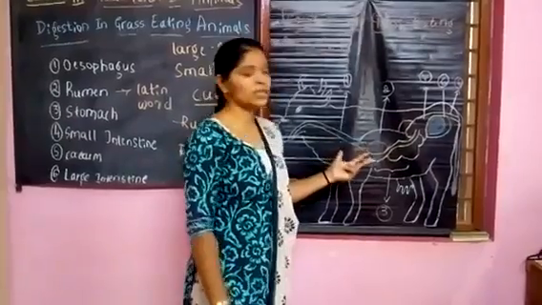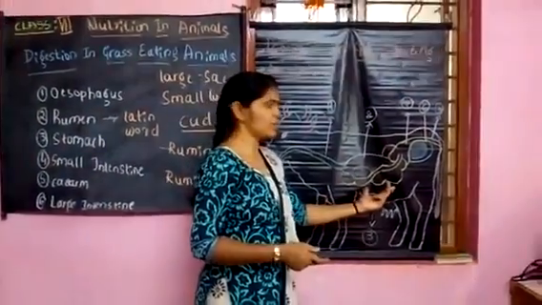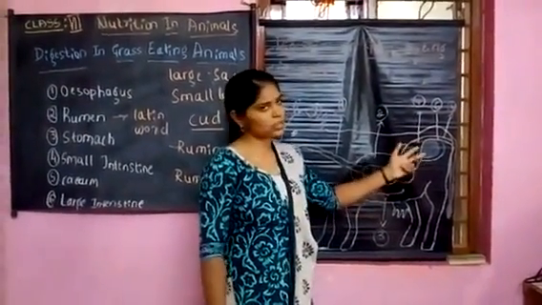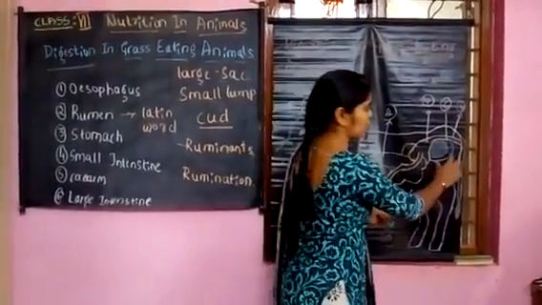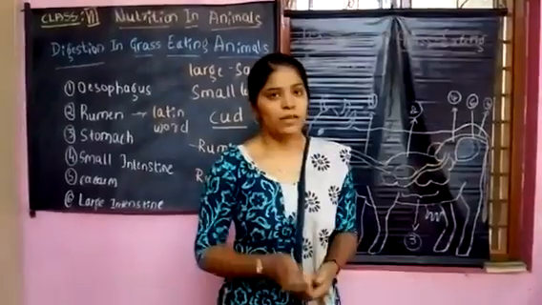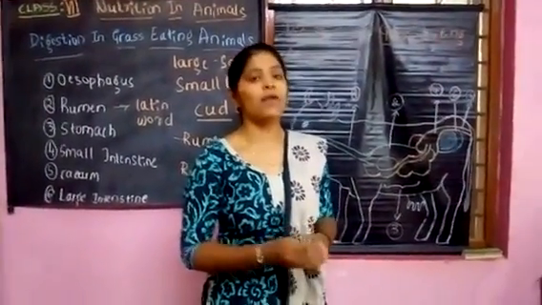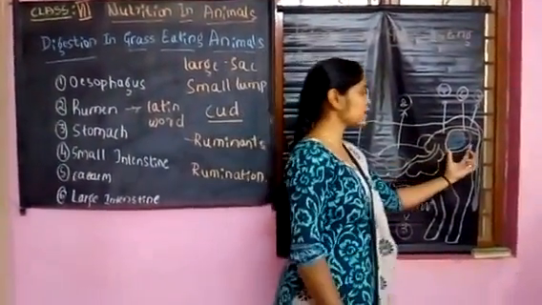In the same way, in ruminants the food is almost digested in the stomach by the secretion of certain bacteria. Then it moves towards the small intestine, and the main part in ruminants is the cecum. The bacteria required for digestion in these ruminants come from the cecum only.